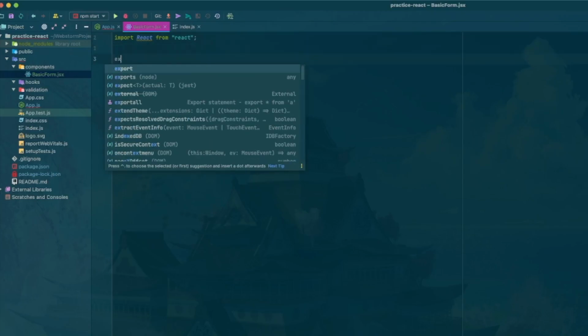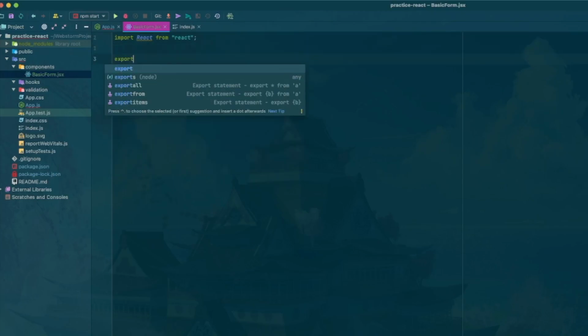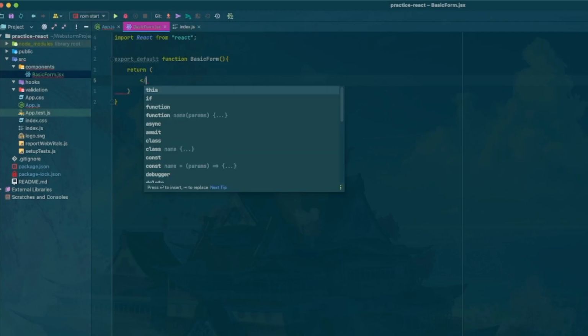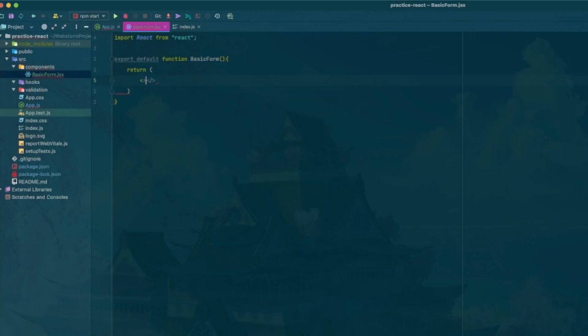And then I like to use standard functions because I can do the export default right up here. That's really the only reason I like using standard functions instead of arrow functions. We won't need any parameters or anything like that. Then let's open up our return, and we'll give it a React fragment.